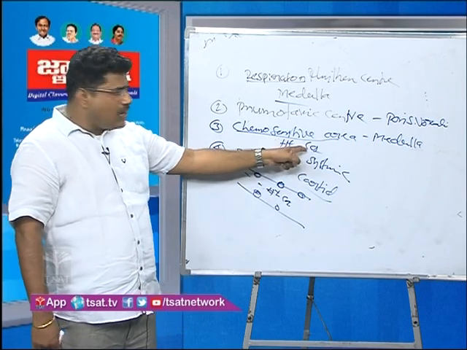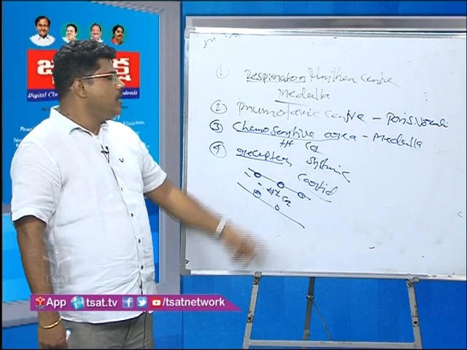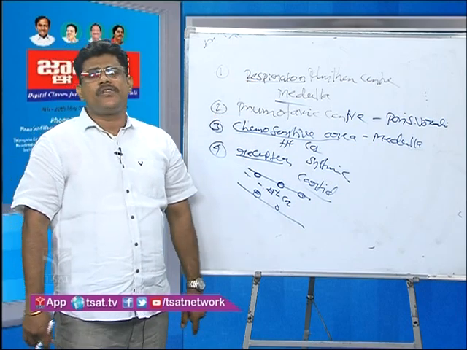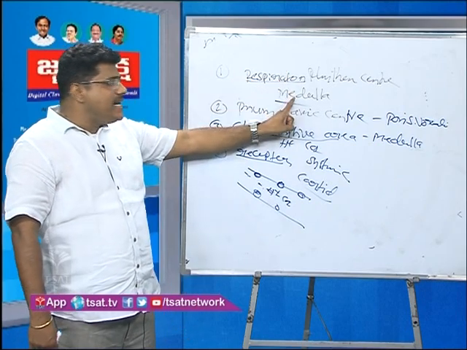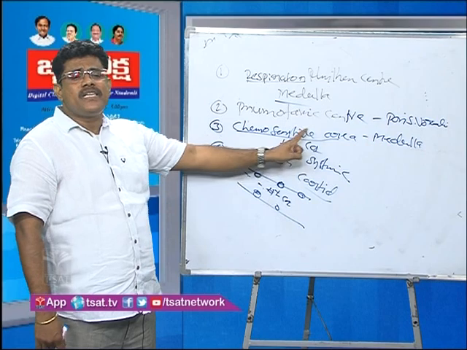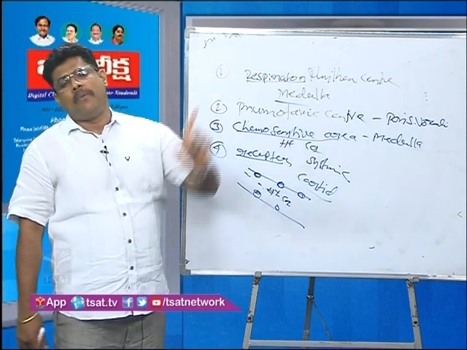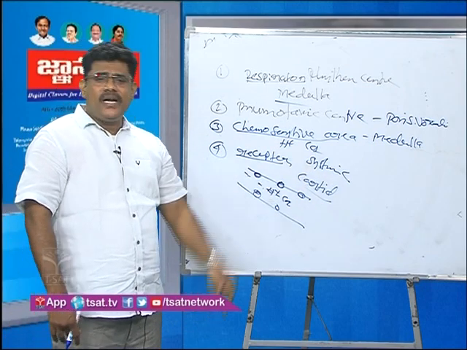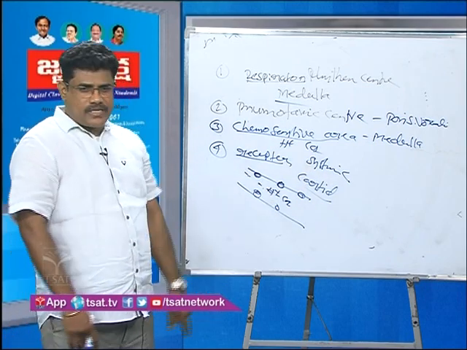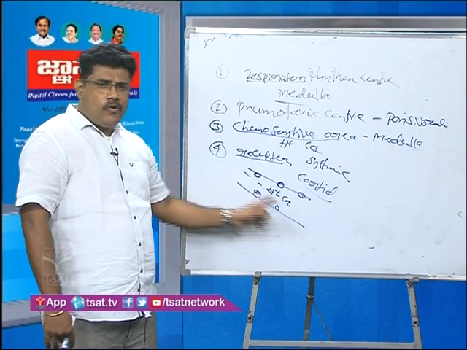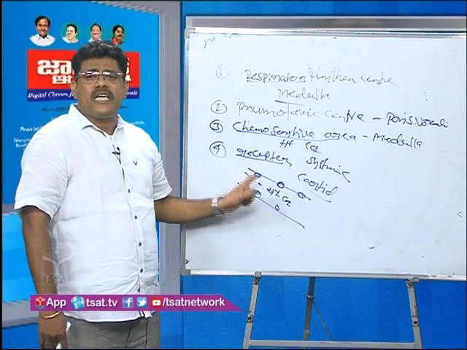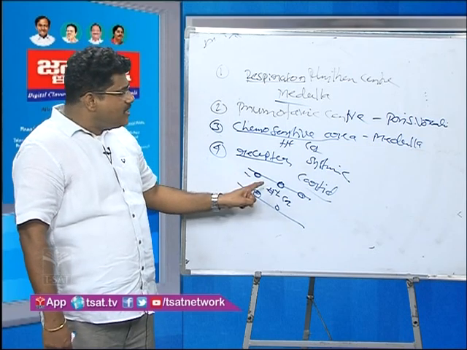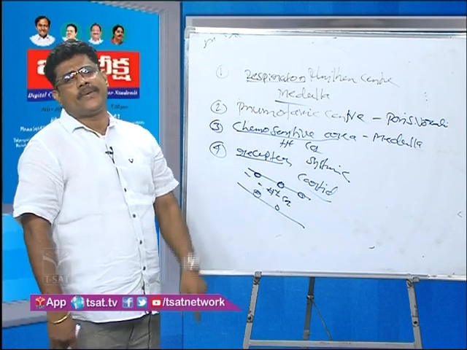When H plus and CO2 concentration increases, for example, the chemosensitive area sends the signal to the pneumotaxic center and respiratory rhythm center. These two centers identify it, and the increased H plus and CO2 are eliminated from the body. Next, what are the receptors? Systemic aorta and carotid arteries. In the arteries blood is flowing. If H plus and CO2 increase in the blood, the receptors are immediately activated and send the signal to the pneumotaxic center and respiratory rhythm center.